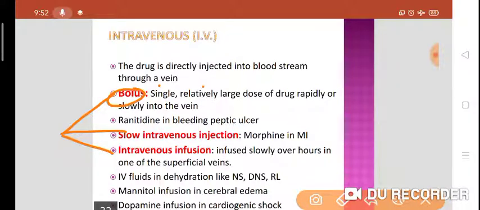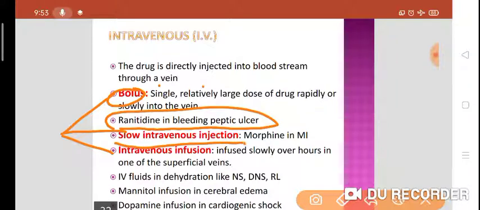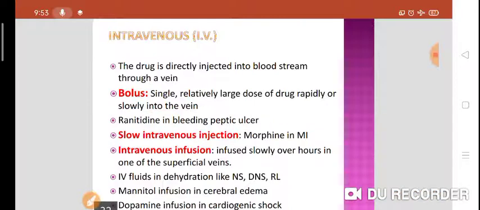A single relatively large dose of drug is given rapidly or slowly, depending upon the condition of the patient, into the vein. It is mostly given with ranitidine in bleeding peptic ulcer as a single bolus dose. Then slow intravenous injection, like morphine in myocardial infarction. Next is the intravenous infusion, which is very common.